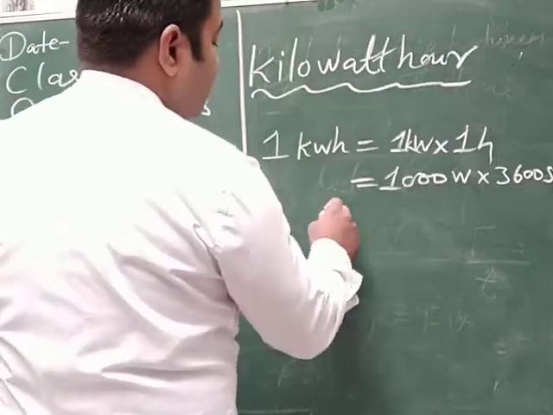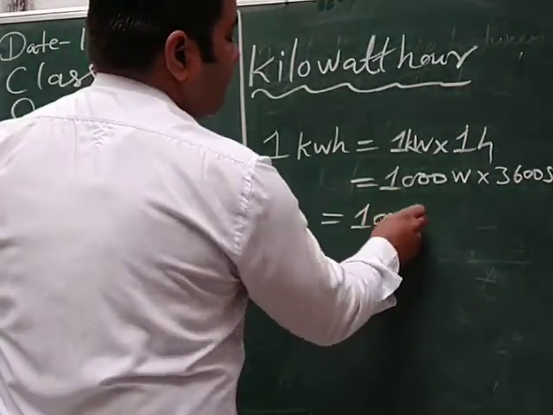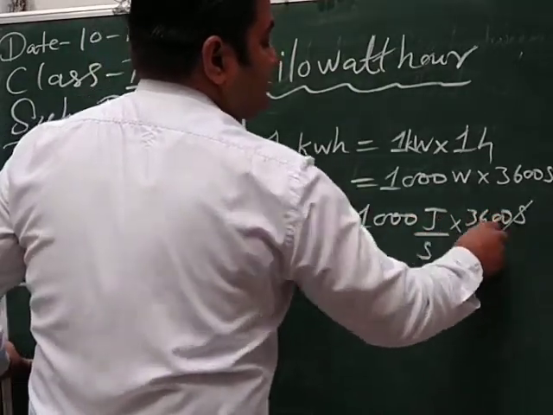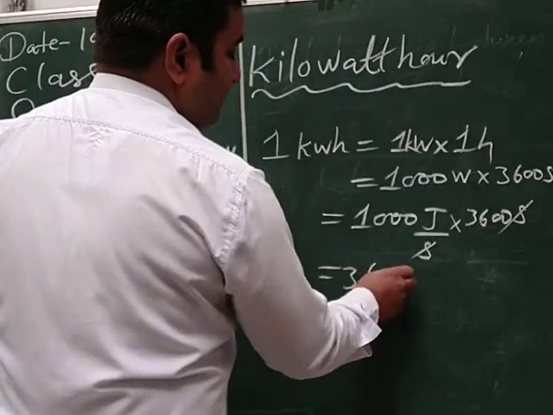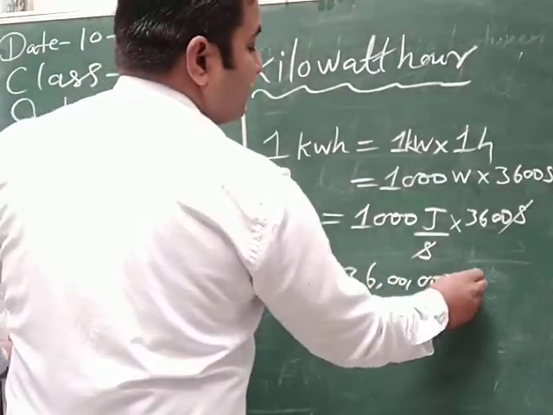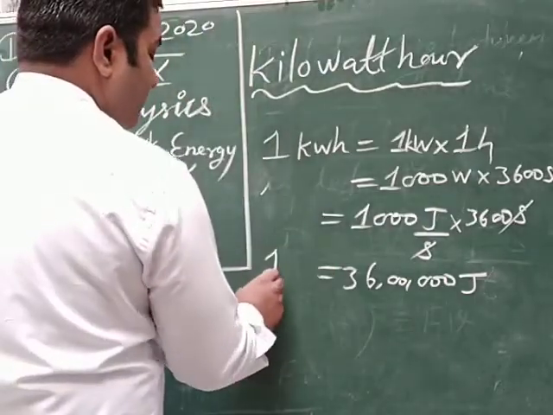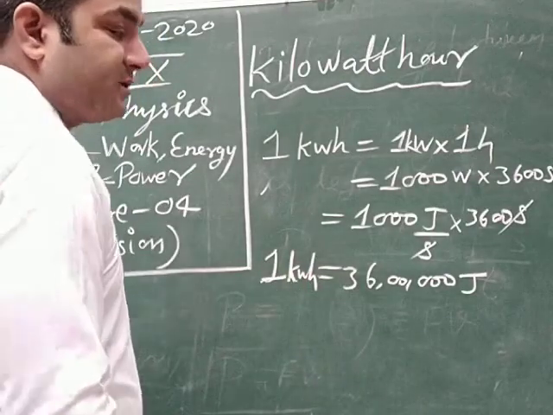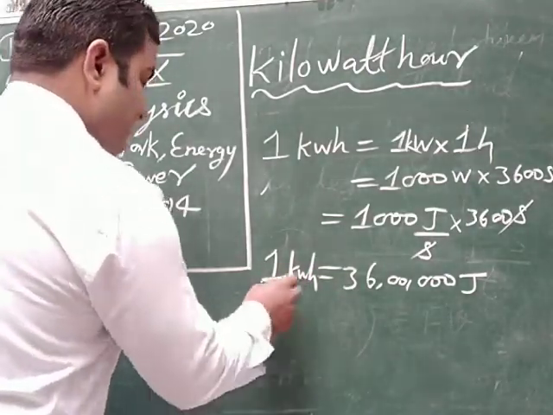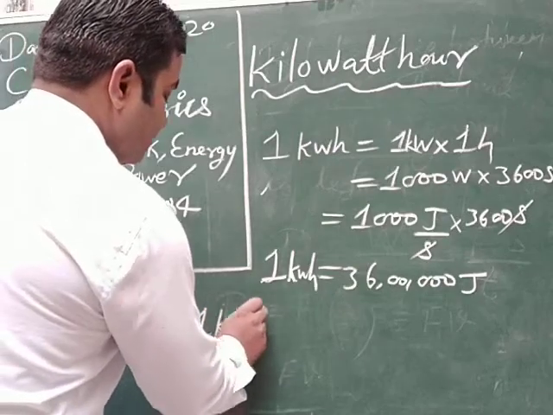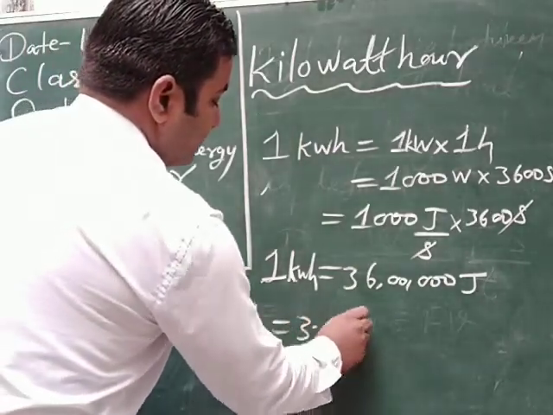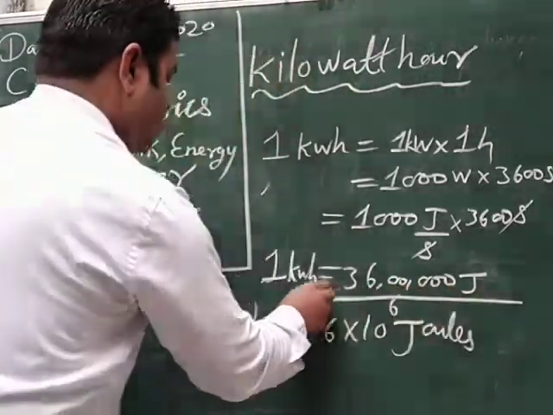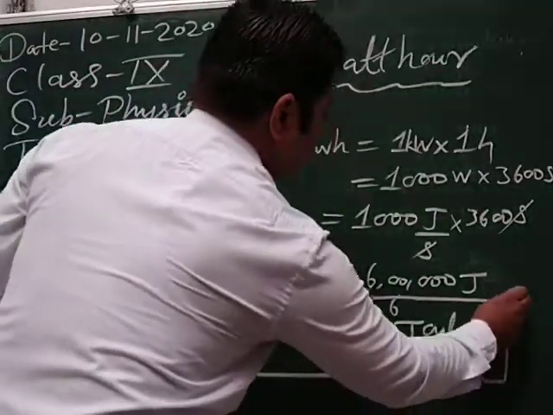And that is equal to 1000 watt, meaning joule per second, into 3600 second, seconds cancel, so 36 lakh joule. 1 kWh is equal to 36 lakh joule. Or in standard form, 1 kWh is equal to 3.6 into 10 power 6 joules. This is the exact value of kilowatt hour in terms of joule.